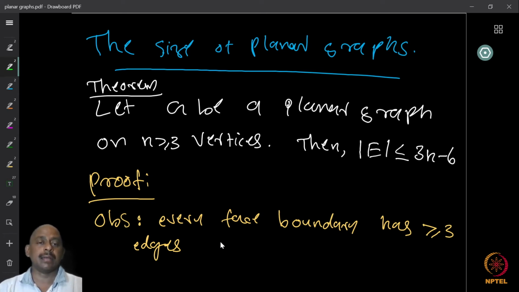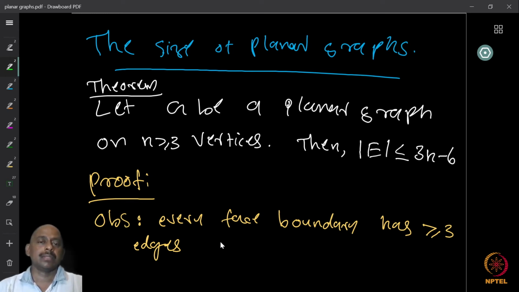On the other hand, one can prove that if a graph is planar, you cannot have too many edges for this graph. So if the number of vertices is fixed, then the number of edges is bounded by a factor. Now, how do you prove this, and why is this the case?